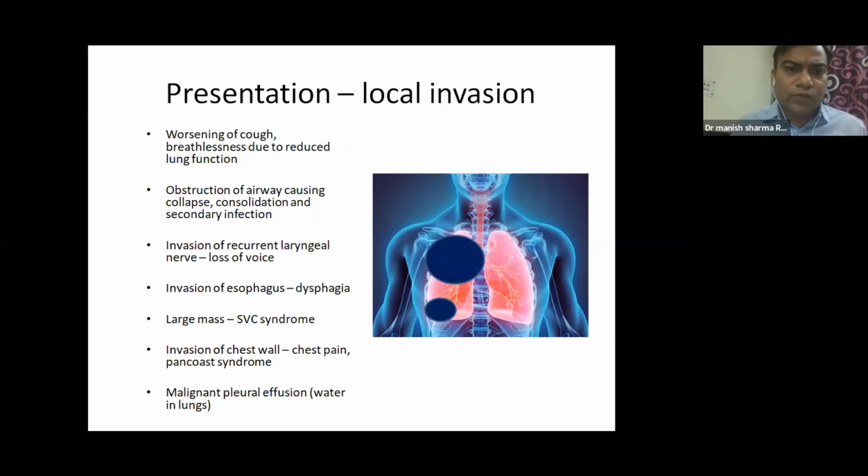It can invade the food pipe, the esophagus, which lies just behind the trachea, leading to dysphagia, that is, problems with eating and swallowing. It can invade the chest wall, and if there is chest wall invasion, the patient will have severe pain. Sometimes the patient can have water in the lung, which is called pleural effusion.